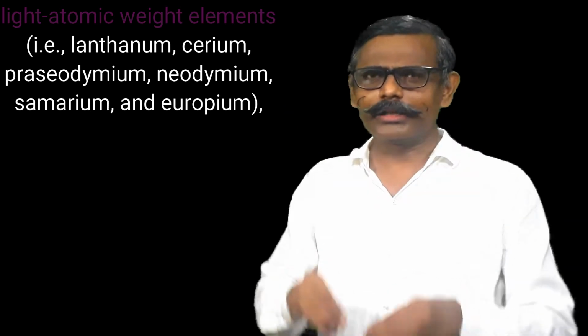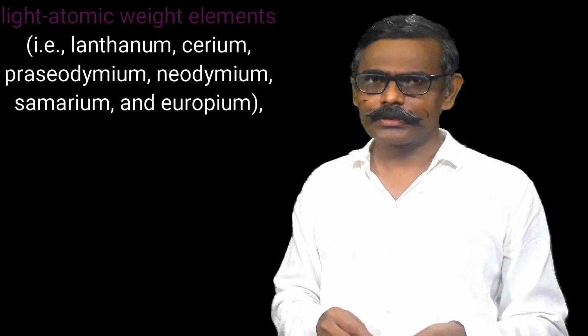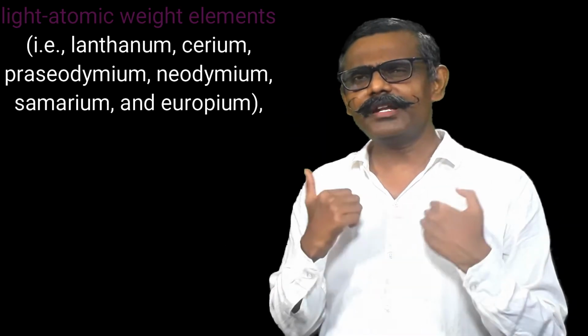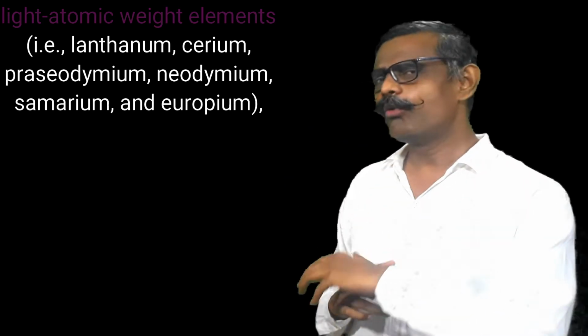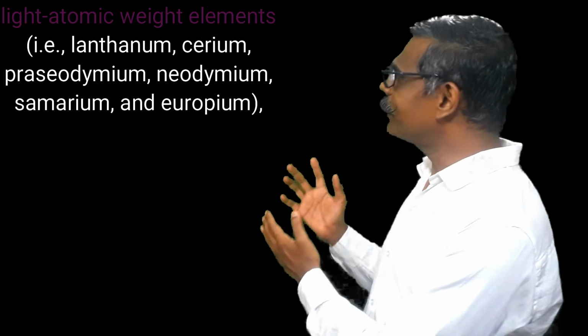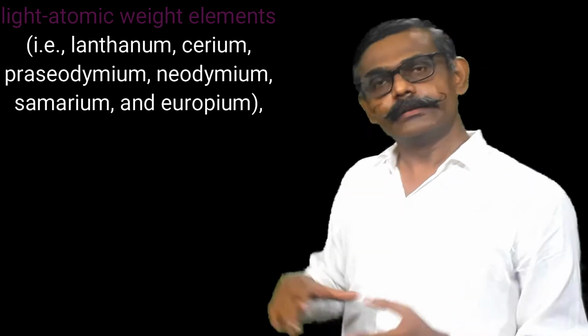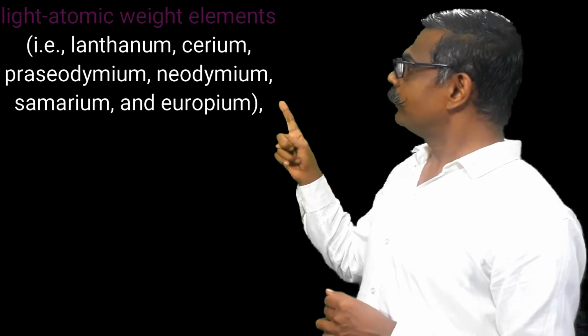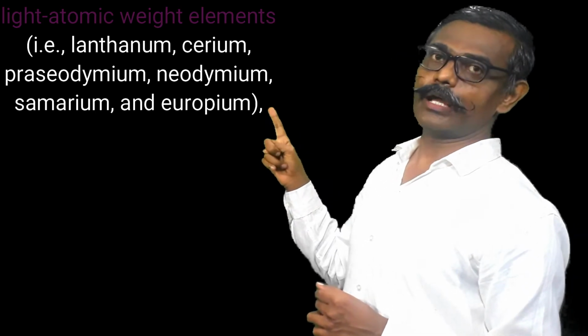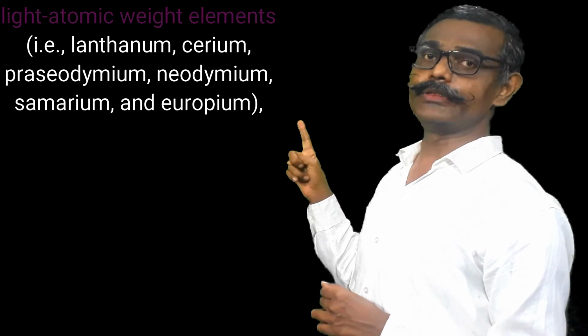And their occurrence, their abundance, their amount varies as the ore varies. But let us see what are lighter and heavier kinds of minerals. These minerals are divided into two parts: one lighter mineral and the other heavy mineral.